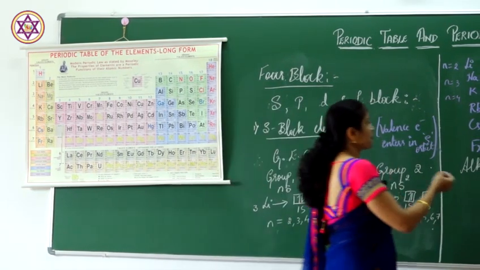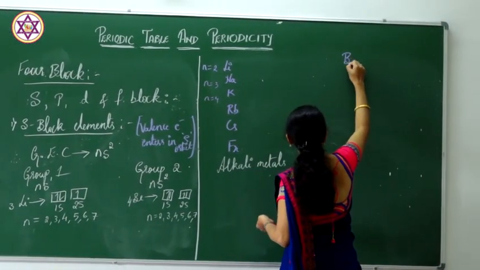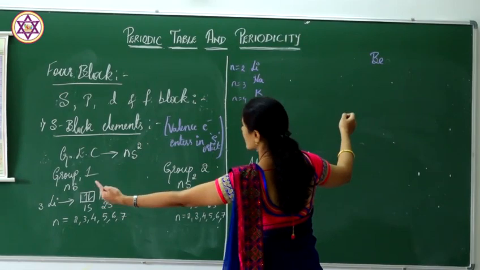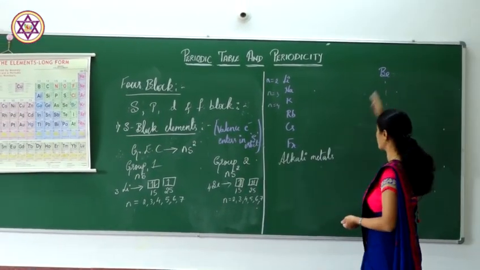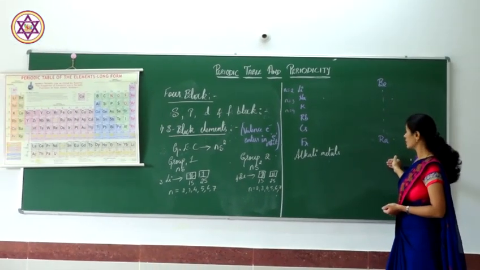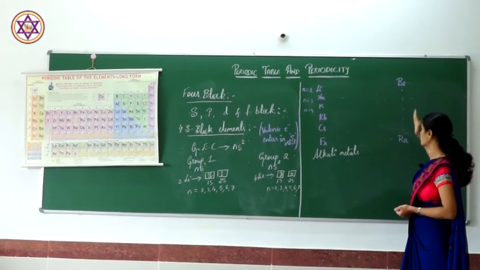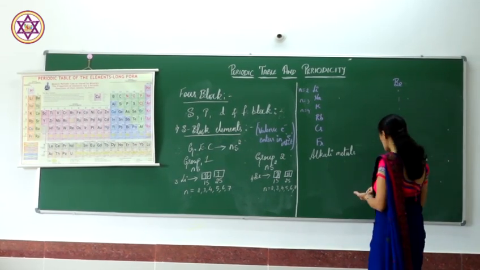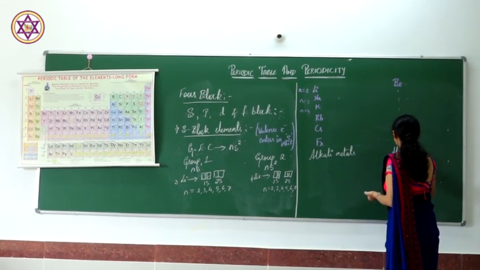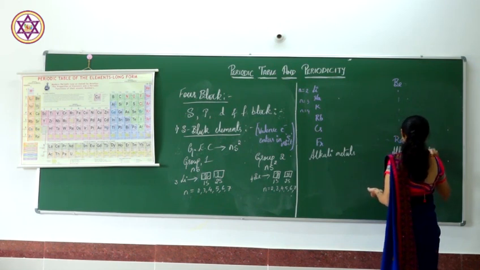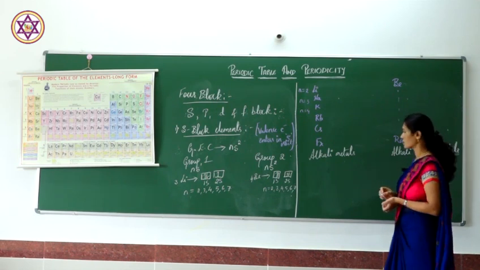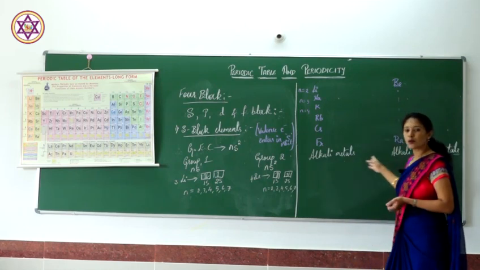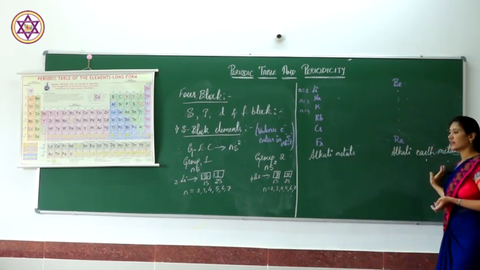All 7 elements are present in this group 2 from beryllium to radium, and these are called alkaline earth metals. Group 1 are alkali metals, and group 2 are alkaline earth metals.